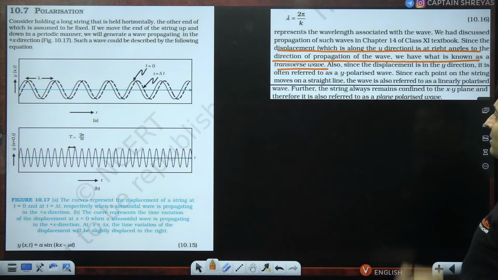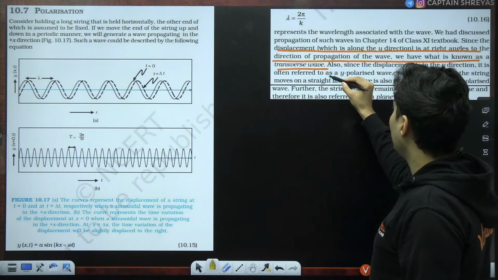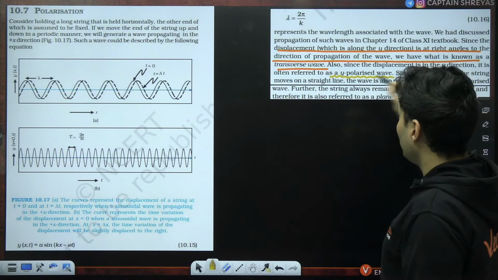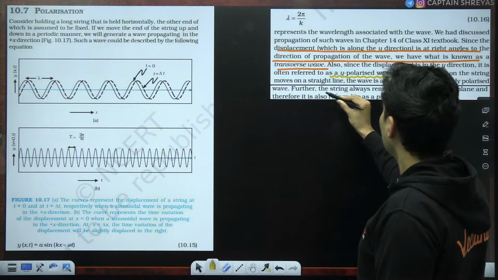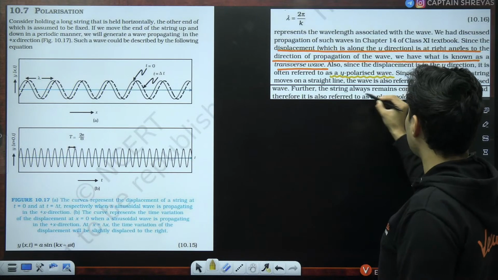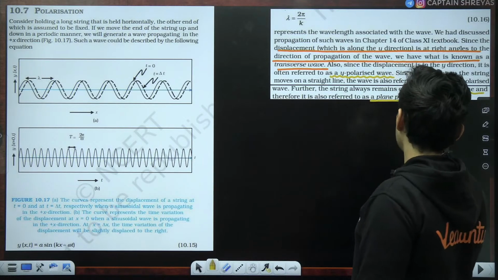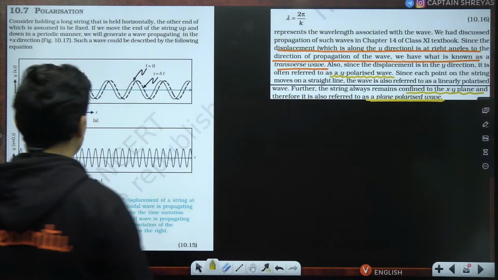Since the displacement is in the y direction, often it is called, and this is important, a y polarized wave. Since each point on the string moves in a straight line, the wave is also referred to as a linearly polarized wave. Further, if the string always remains confined to the xy plane, it is also referred to as a plane polarized wave. What do I mean by that?